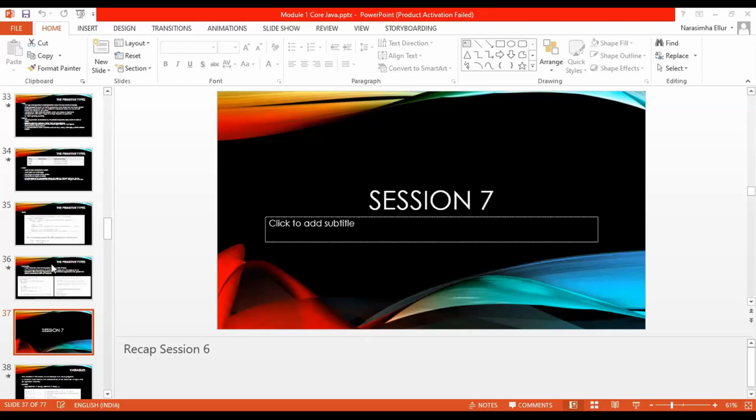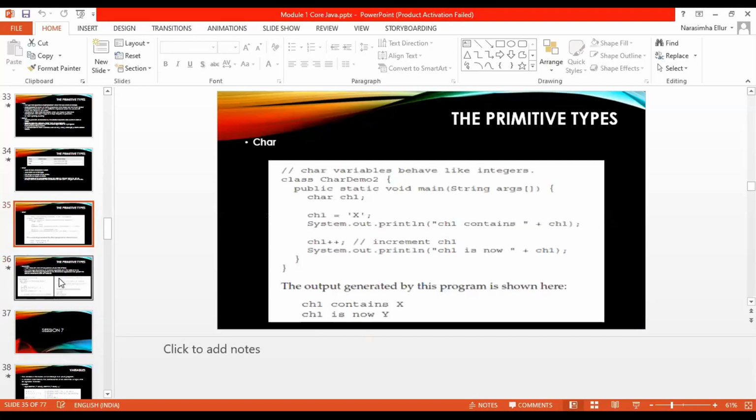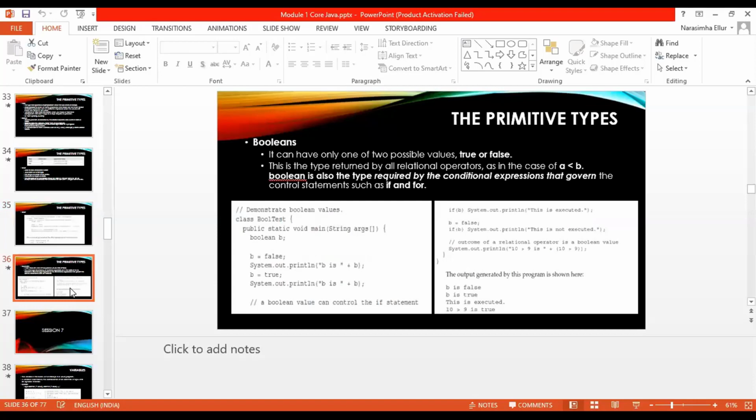In the last class, we discussed the primitive data types that are available in Java, with the categories we have seen, and I displayed a few programs which explain a few characteristics of a char or a boolean. A few people have asked questions, and a few didn't ask any. That is secondary. When I share a recording, it is your responsibility to go through that recording and the slides and understand.